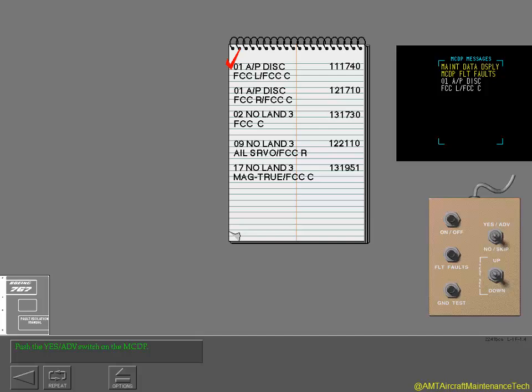That is correct. Advance to the next fault. Verify the next flight fault. As you can see, both the last flight faults are the same as you have recorded from the MCDP front panel. Now let's enter the ground test mode.